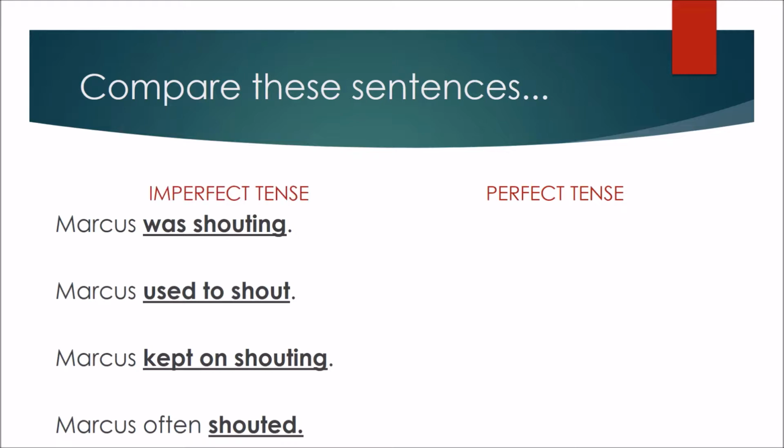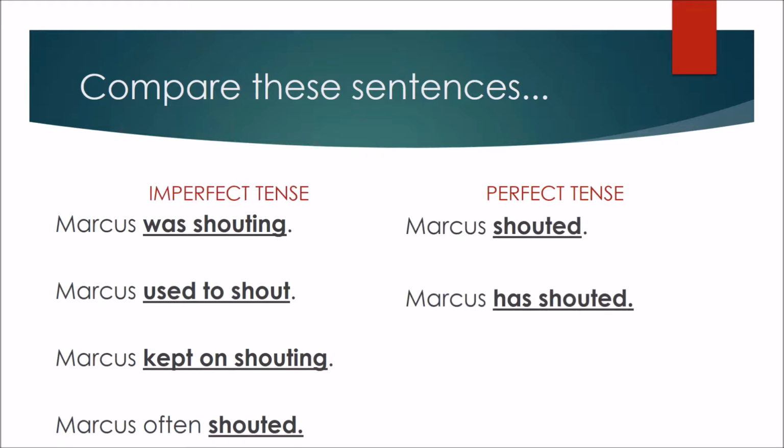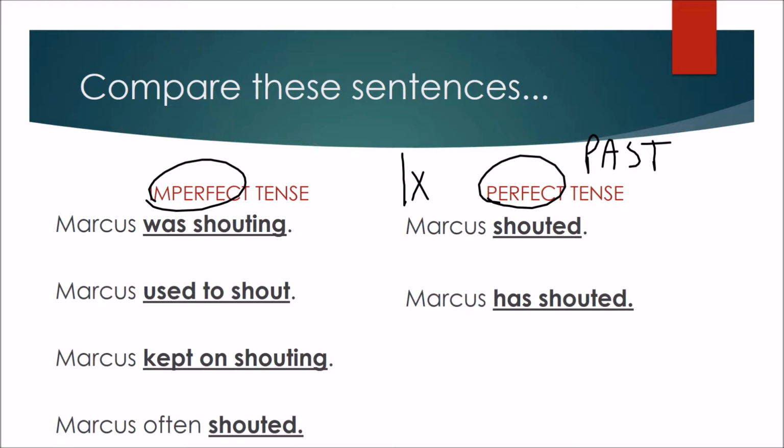When we compare them with sentences from the perfect tense, Marcus shouted and Marcus has shouted, the perfect tense, on the other hand, implies that it happened only one time in the past. So both of these tenses, the imperfect tense and the perfect tense, are both past tense actions. The difference being how often or how regularly they happened, where the imperfect tense happens often or repeatedly. And then the perfect tense really just happens once, and it's our basic past tense.